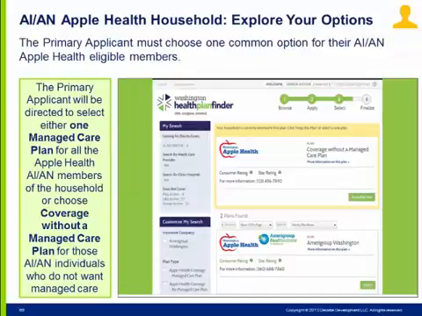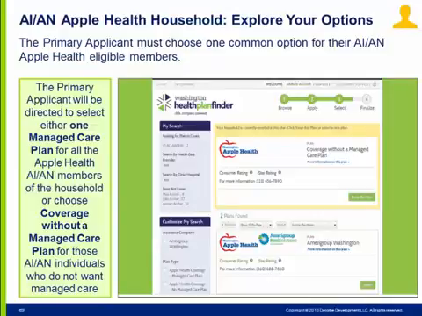For AIAN Apple Health households, the primary applicant has the option to choose one managed care plan for the Apple Health AIAN individuals in the household, or choose coverage without a managed care plan for the AIAN members of the household that do not want to select a managed care plan.